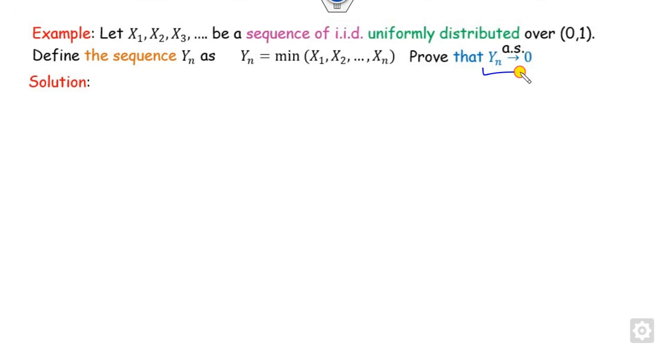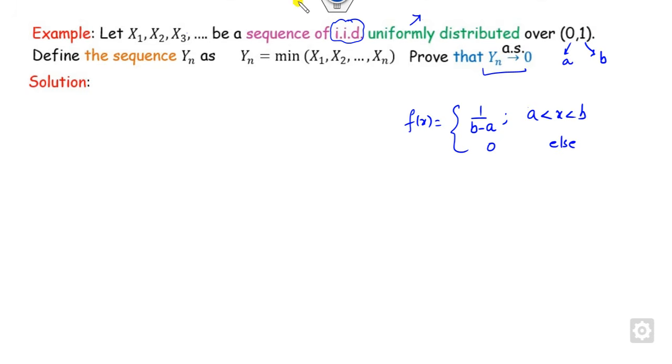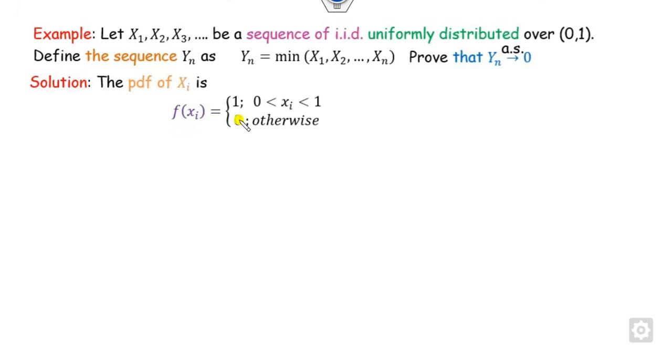Look at another one. Again it is given to you as IID and uniformly distributed. So if xi is uniform, what is the PDF of the uniform distribution? This is 1 upon b minus a, else it is 0. So what are a and b? This is my a, this is my b. Can you define the PDF of this as 1 upon b minus a here?